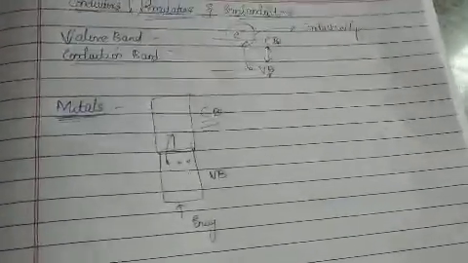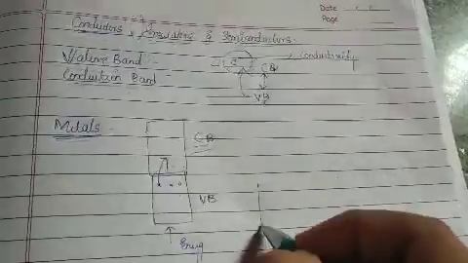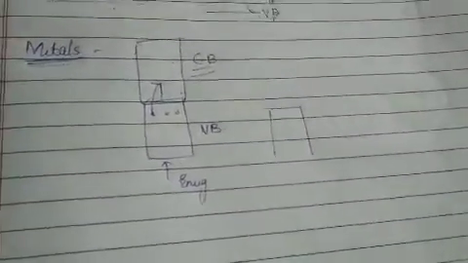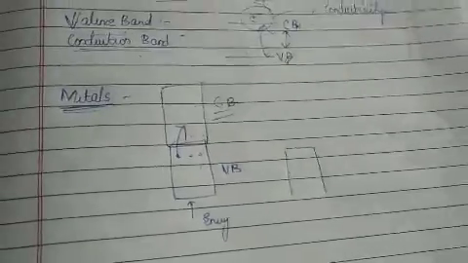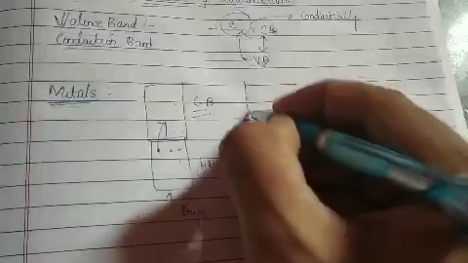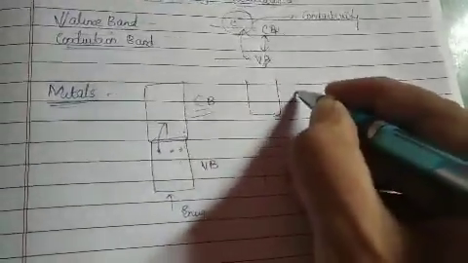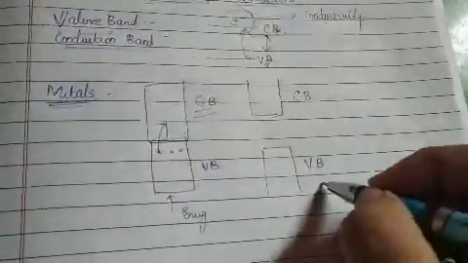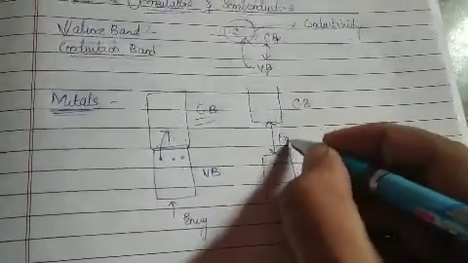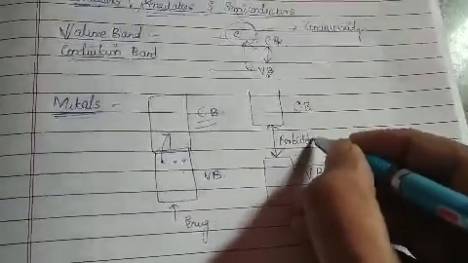Coming to the insulators, how will you explain that they are bad conductors? The gap between the conduction band and the valence band is very high. This gap is also called the forbidden zone.